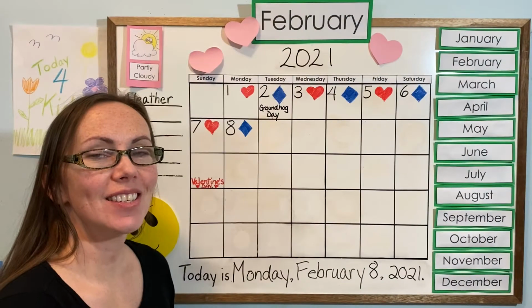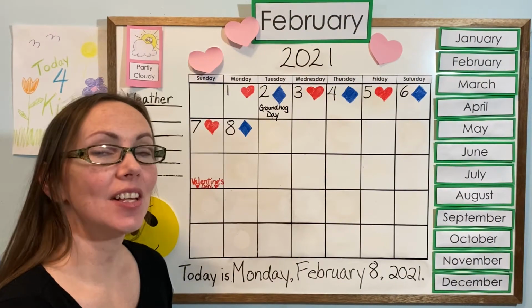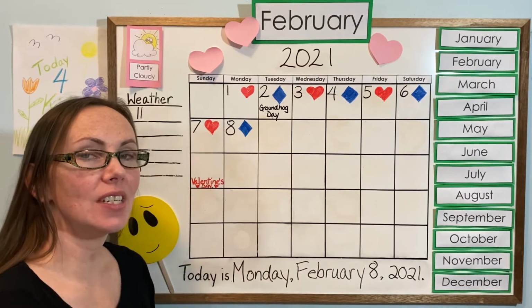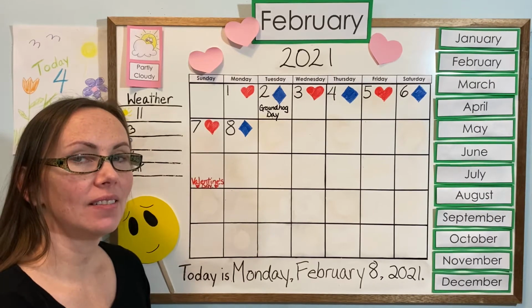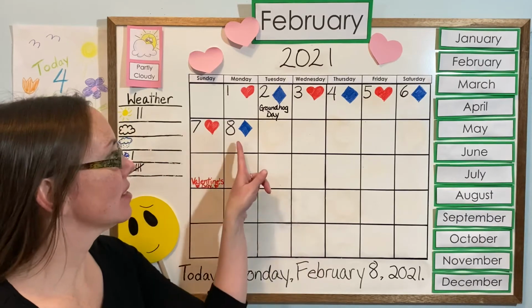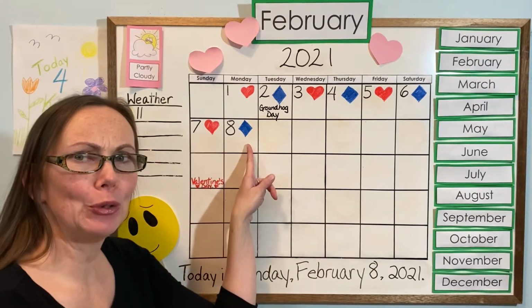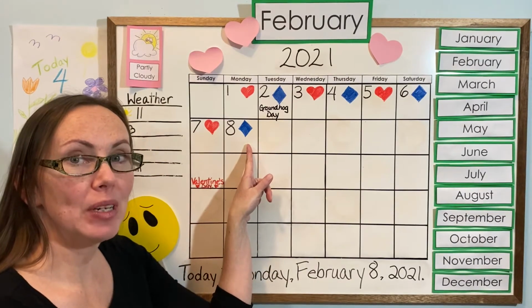Hello friends, do you know what day it is today? Let's take a look at the board and see if we can find out together. Do you see the last shape we did in our pattern? Let's see. Did you guess a blue rhombus or did you say a blue diamond? Either one would be okay.